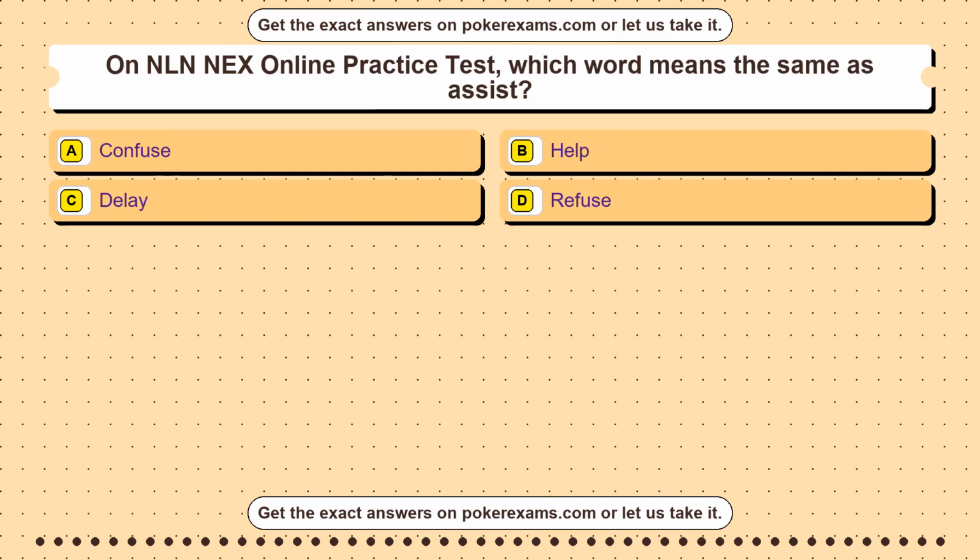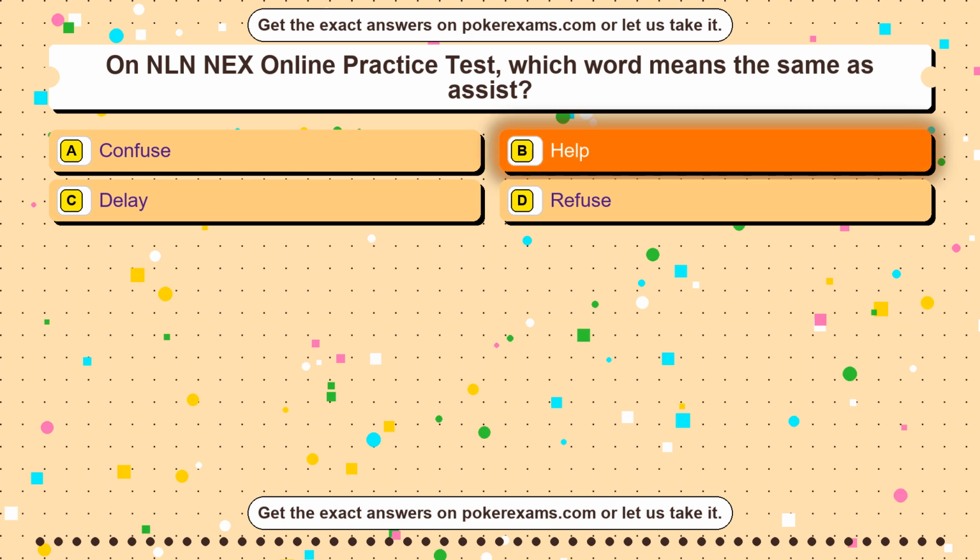Question 4. On NLN NEX Online Practice Test, which word means the same as assist? Option A. Confuse. Option B. Help. Option C. Delay. Option D. Refuse. The correct answer is option B.